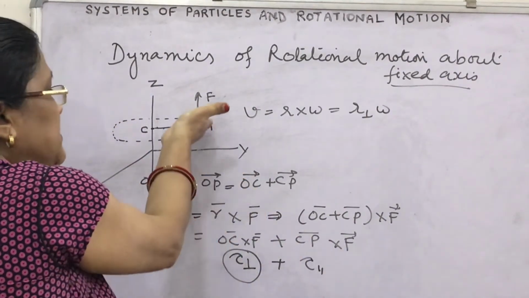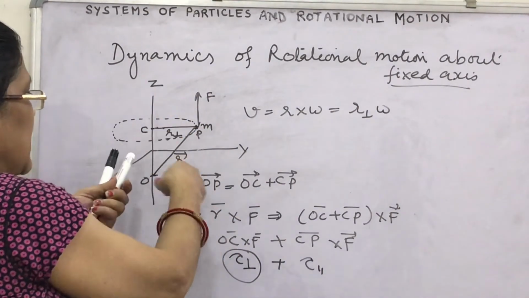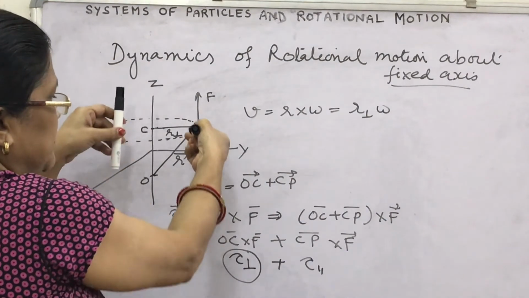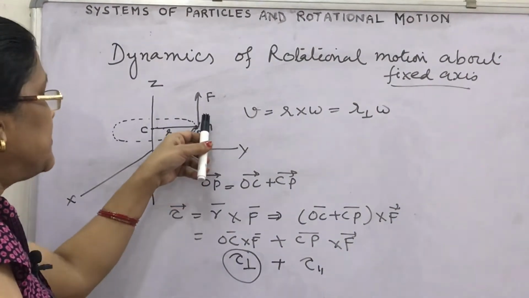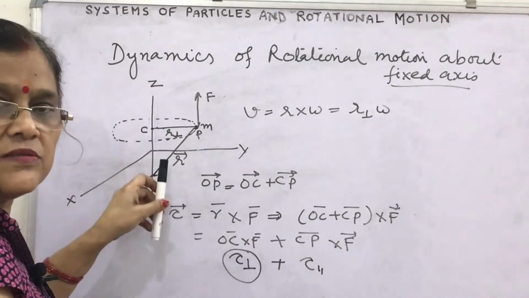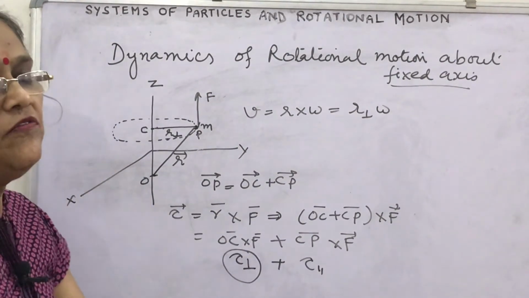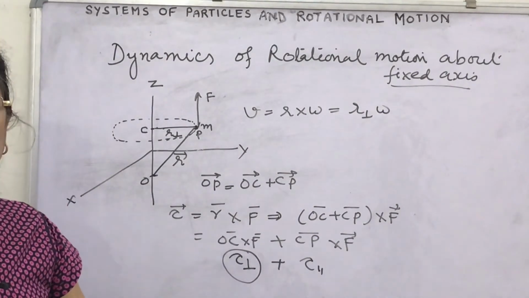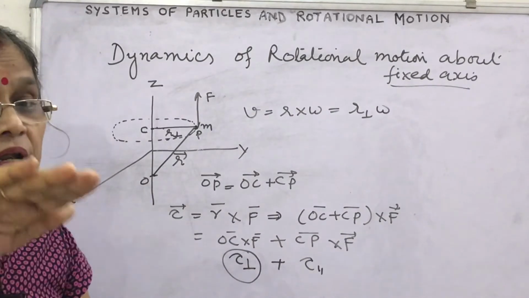Look, we have considered the force. This force is in the plane. This is the circle, and the force is tangential to the circle. The Z axis is this. This force is at P, tangential to the circle, because this force will constitute the torque which will be along the axis. So the axis will remain fixed. Second thing, we need to consider only those components of position vectors which are perpendicular to the axis.